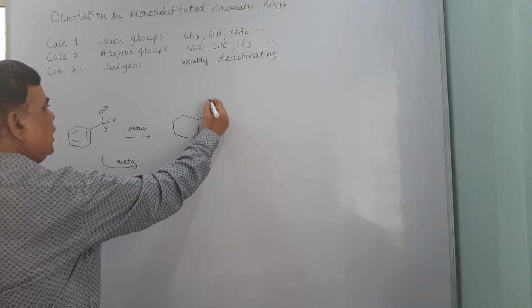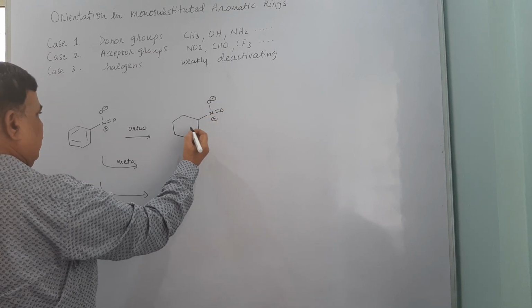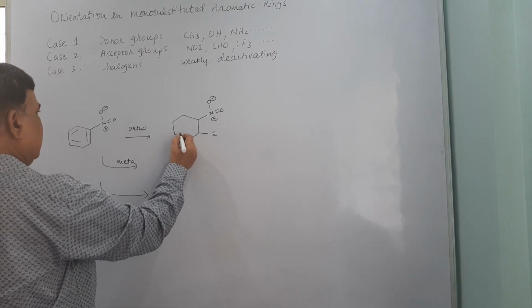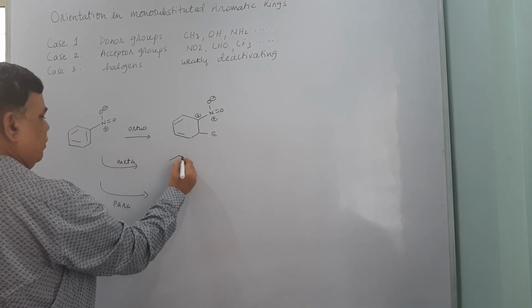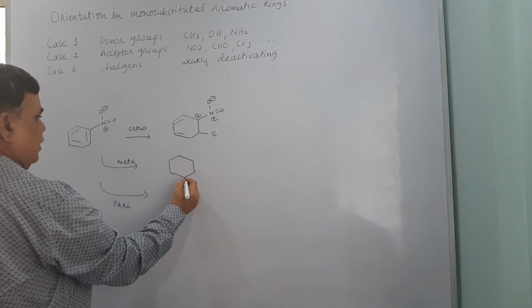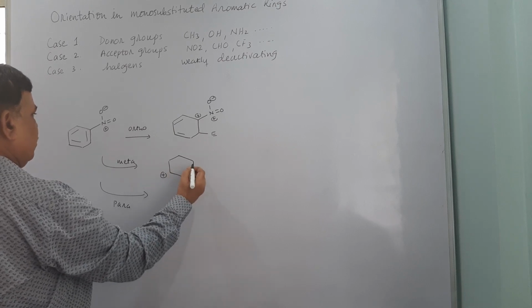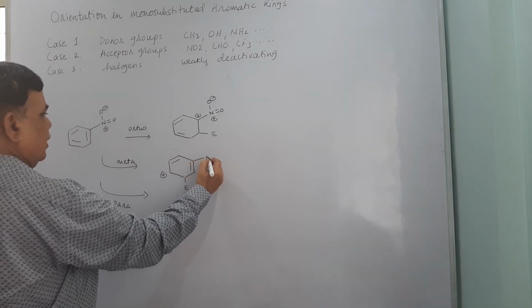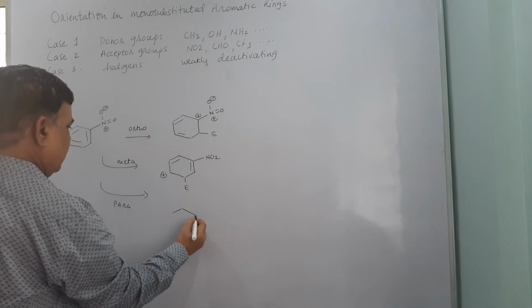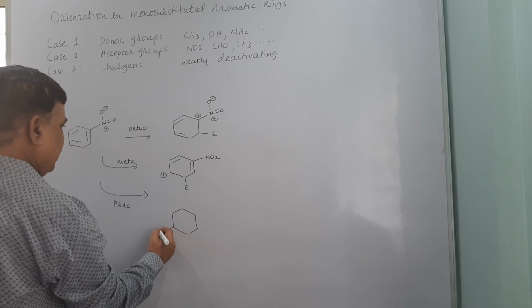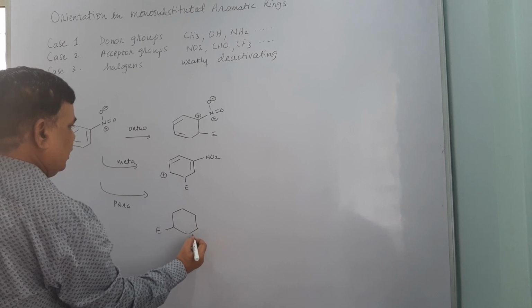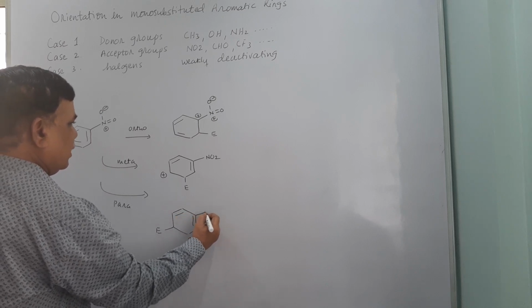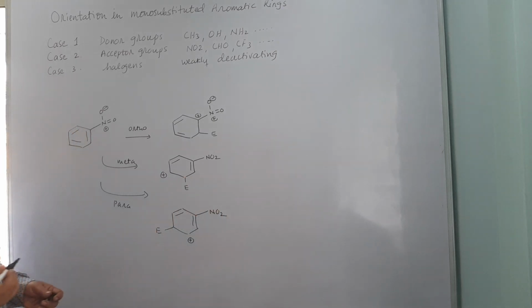If the ortho attack takes place, then you will have electrophile here. The remaining two bonds are intact. If the meta substitution occurs, then you will have a bond with meta carbon, and third one is when the para position is substituted by the electrophile, then we will have positive charge at meta position. So these are the first transition states.